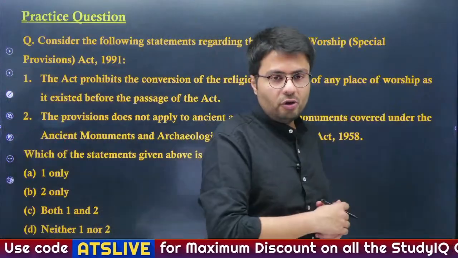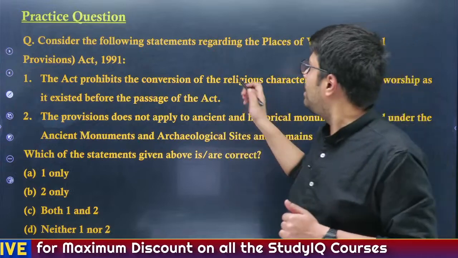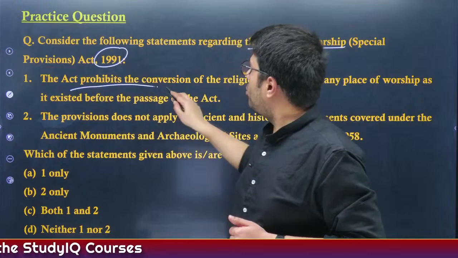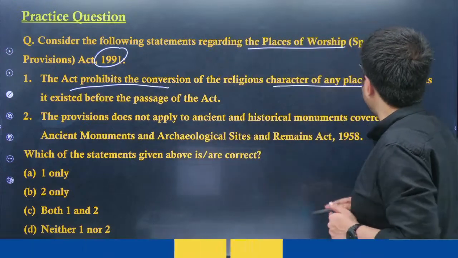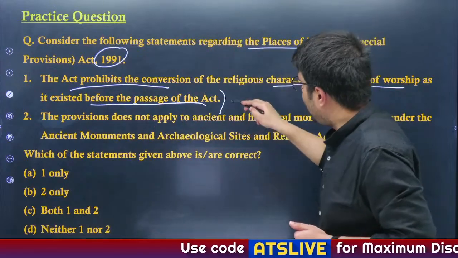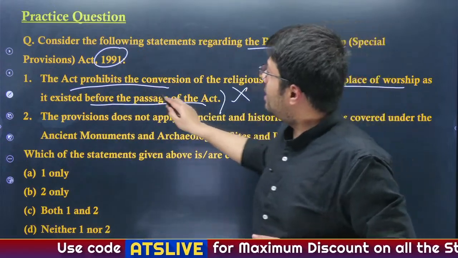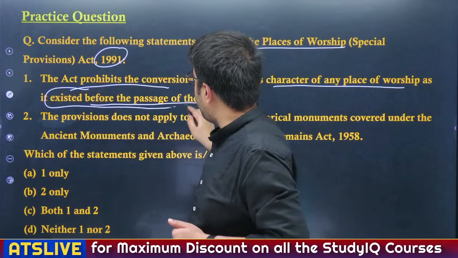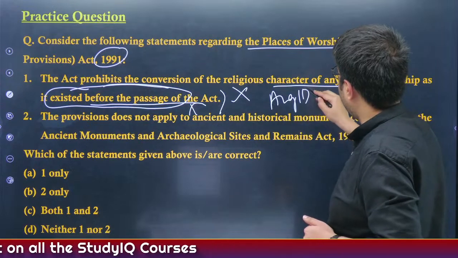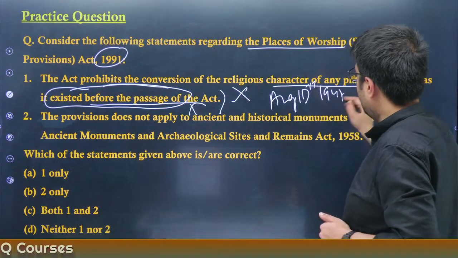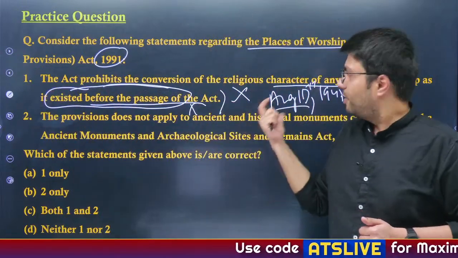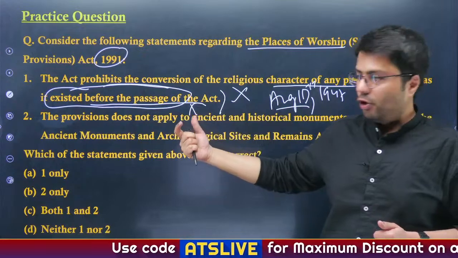But before that, let us solve this practice question. Consider the following statements regarding the Places of Worship Act 1991. The Act prohibits conversion of the religious character of any place of worship as it existed before the passage of the Act. It is incorrect, because it is not before the passage of the Act, but as it existed on August 15th, 1947. That was the cutoff date.